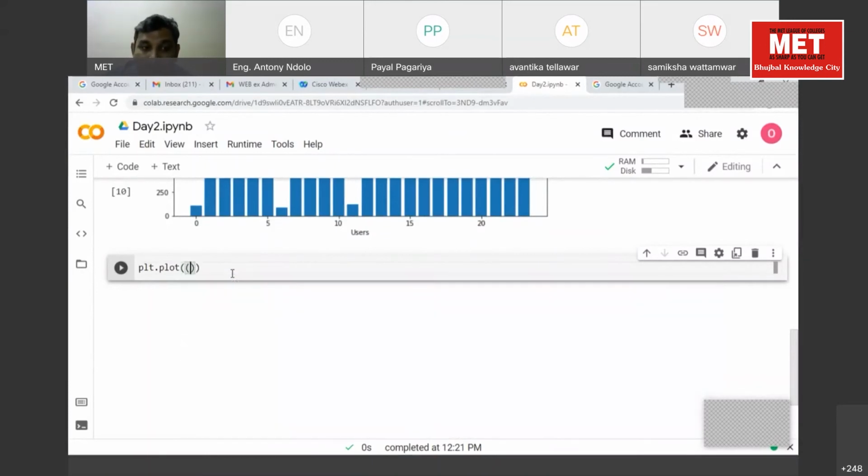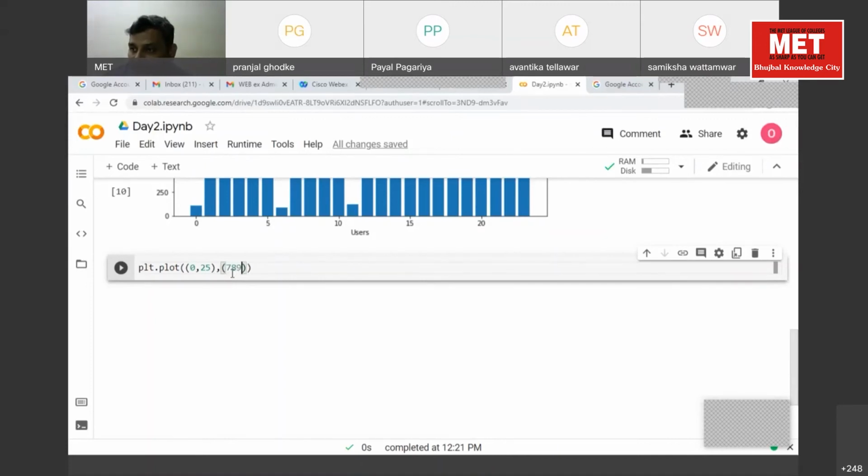See, 0 to 25 on x, that we have already discussed. 0 to 25, 24 doesn't matter. Then what should be on y? I want to plot my data points against the mean. What is my mean value? 789.